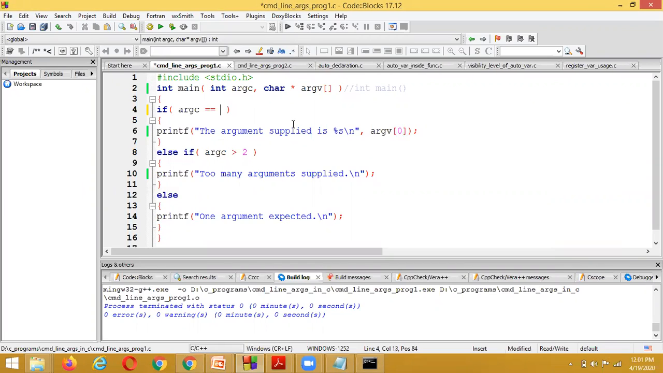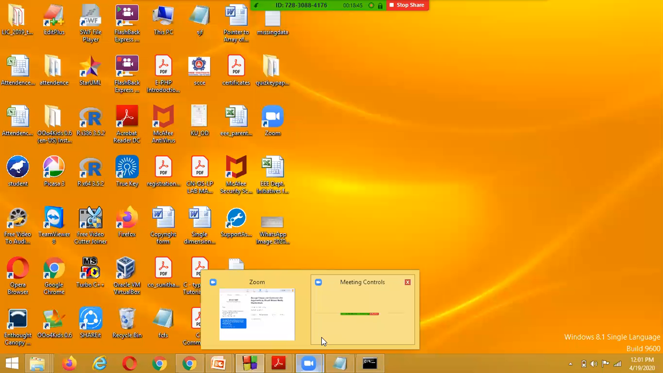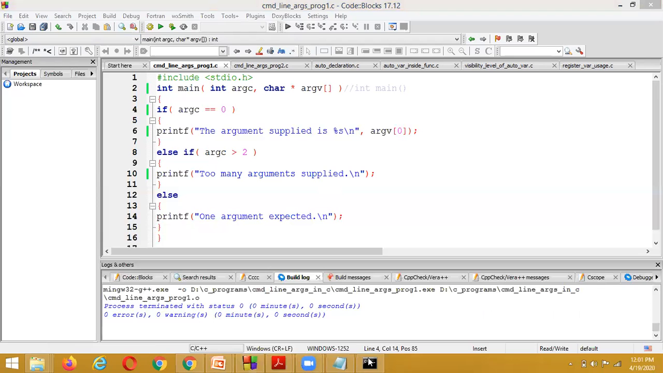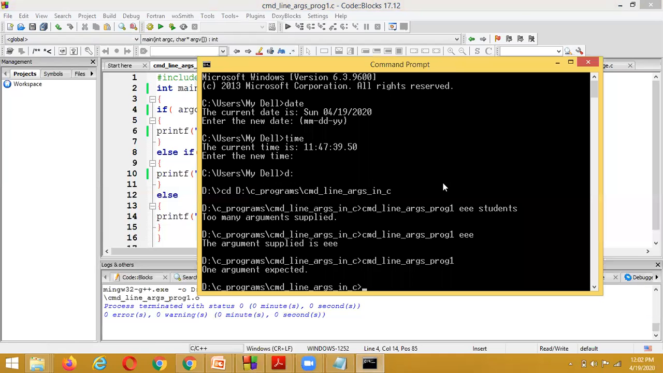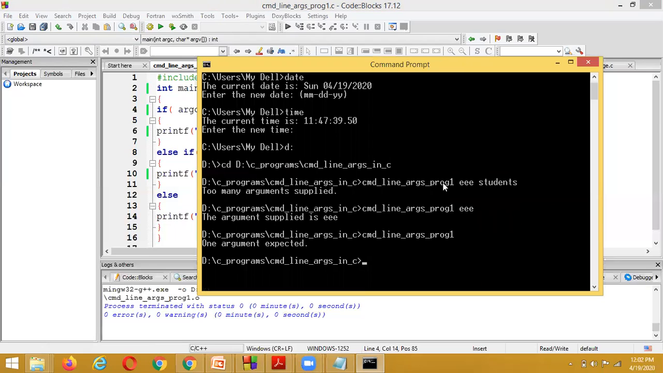If I indicate it as 0 and compile the program, then after successful compilation, writing only the program name, it is going to display the one argument.